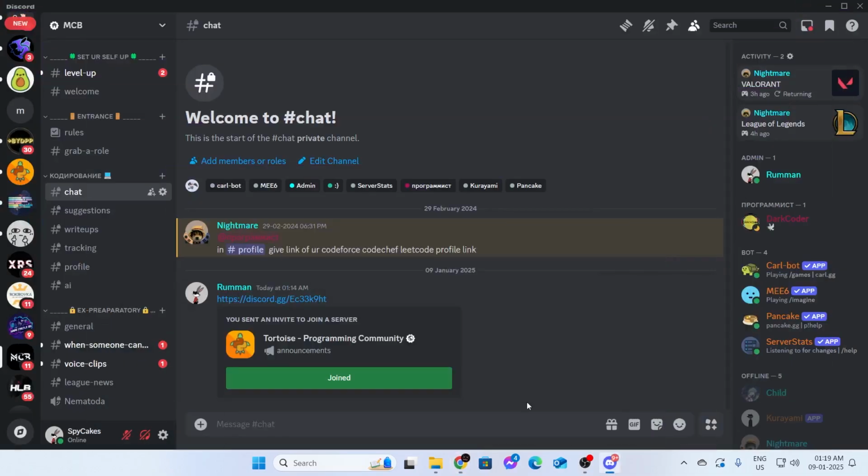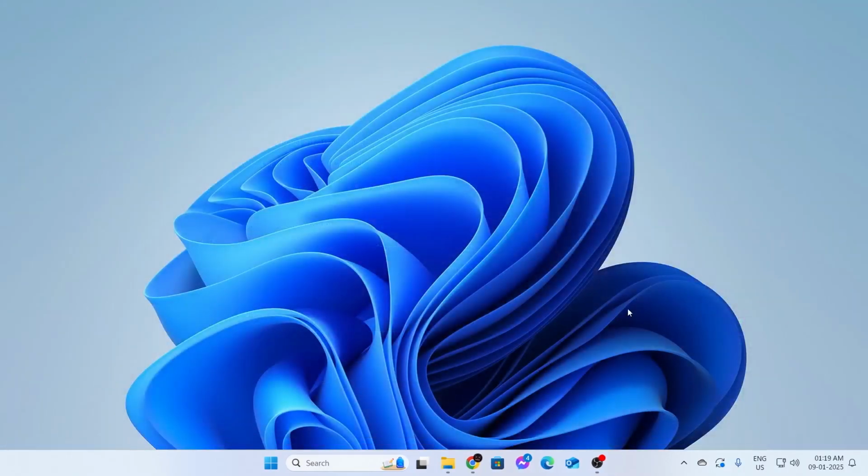I'm just going to close this. Now from here, from the next time, if anybody pastes any Discord invite link, the bot is going to block it for you. And basically that is how to block Discord invite links from your Discord server.